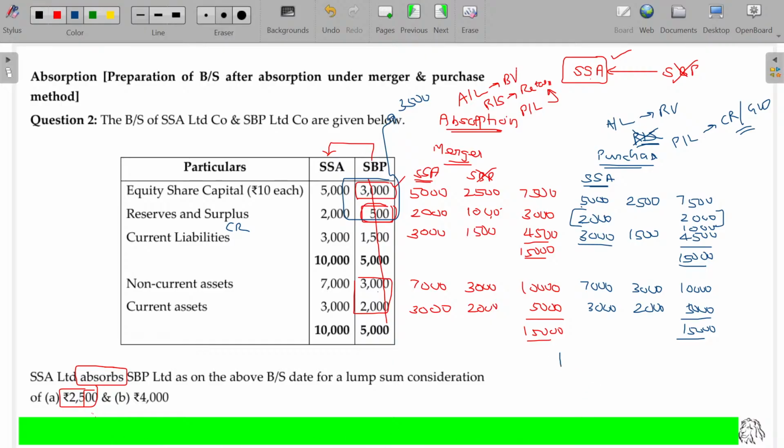This one is given in Singar Academy's text. See this. Question number 2 is solved in our Singar Academy's text, assuming that the absorption method is followed. Absorption means one company takes over another company. Amalgamation means both companies are closed and form a new company. I solved under this method in Singar Academy's text.